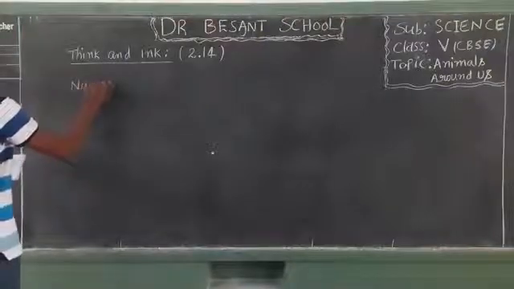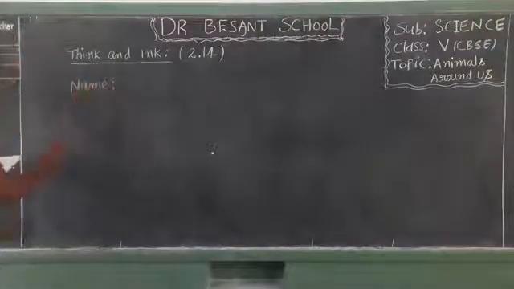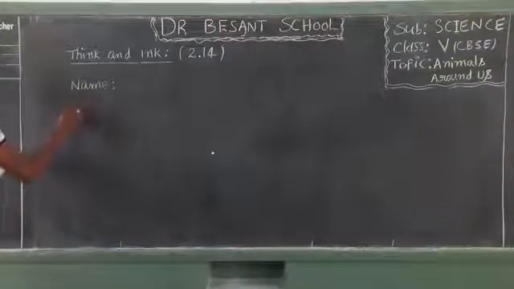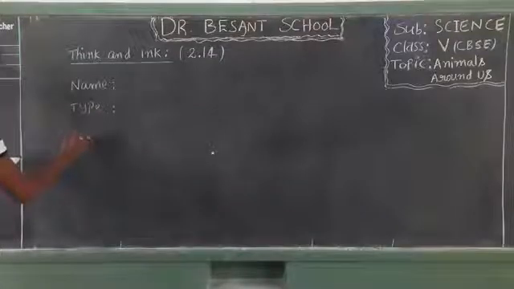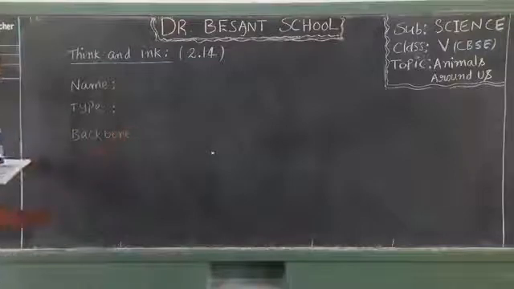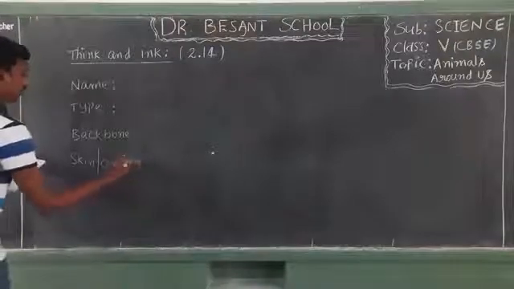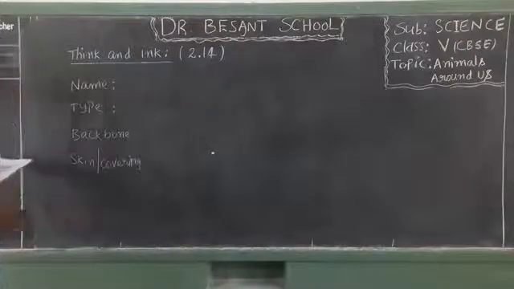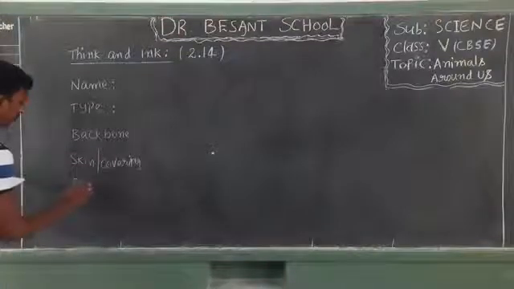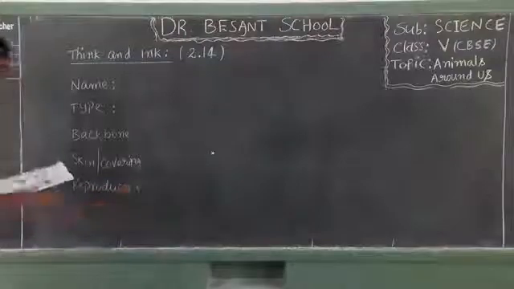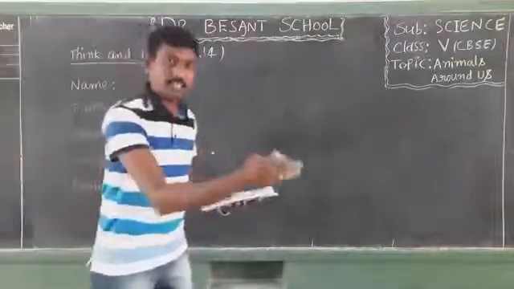I am going to write down the columns that were given here. Different categories: name, type, and next backbone. We have to say whether it is present or absent. Next, skin or covering. What type of skin or covering does it have? Next, how it reproduces, whether by laying eggs or by giving birth directly to the young ones.